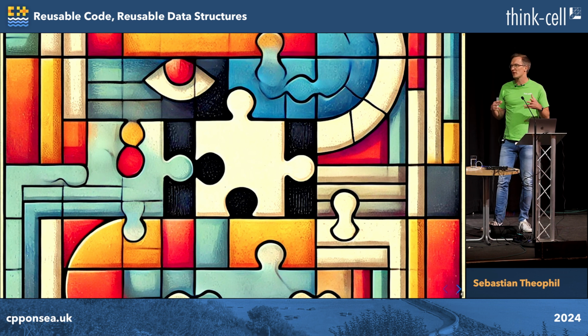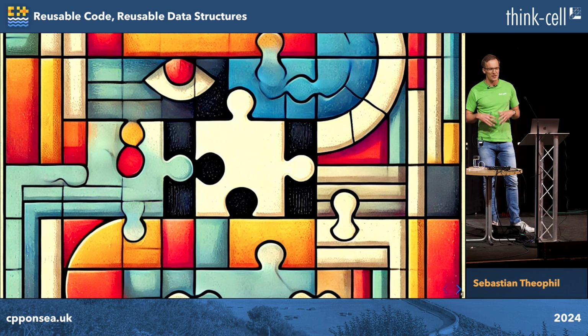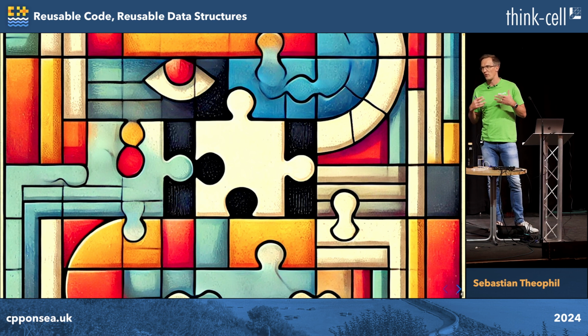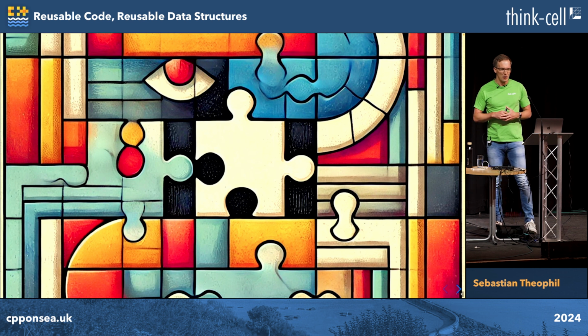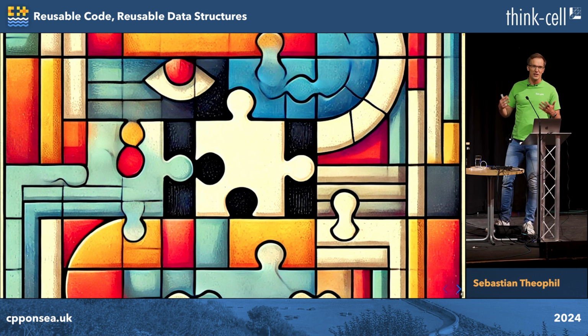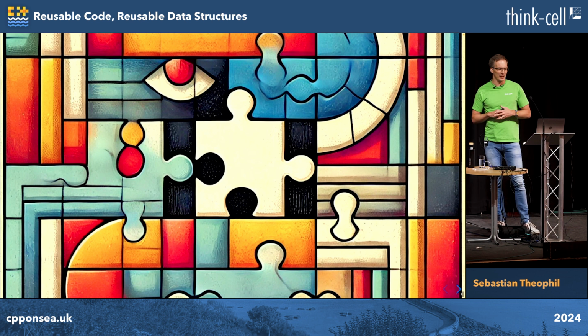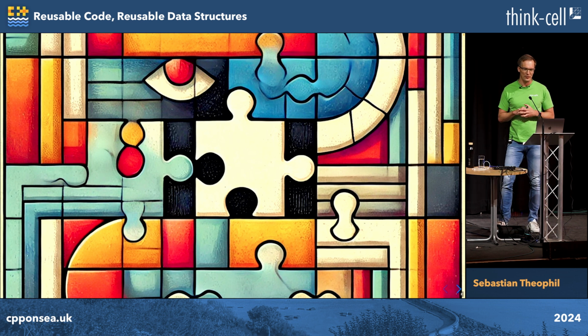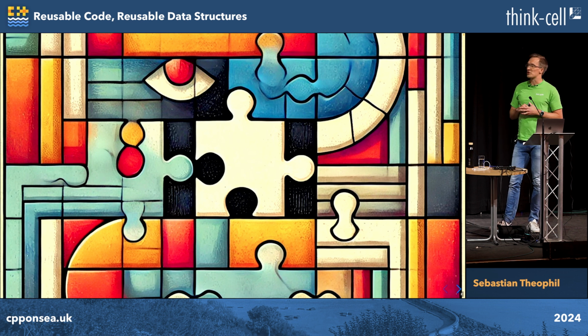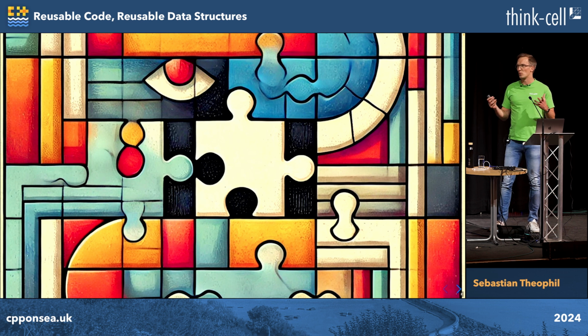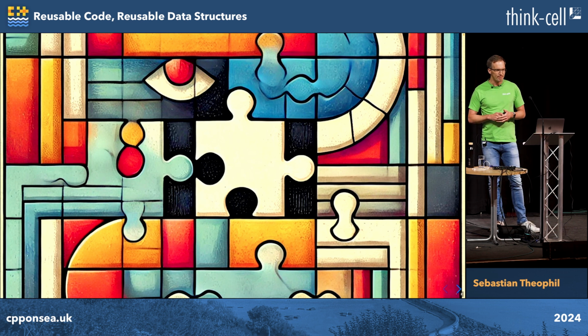But of course, I'm joking, it's not just laziness. This is an aspect that is critical for maintenance, for achieving software that is easy to maintain. Because if you don't repeat yourself, then you only have to fix bugs once and not in different locations in your code base because you've copy-pasted code all over. I want to look at the strategies we have in C++ to share algorithms and sometimes data. I want to give some guidance on when to use which.